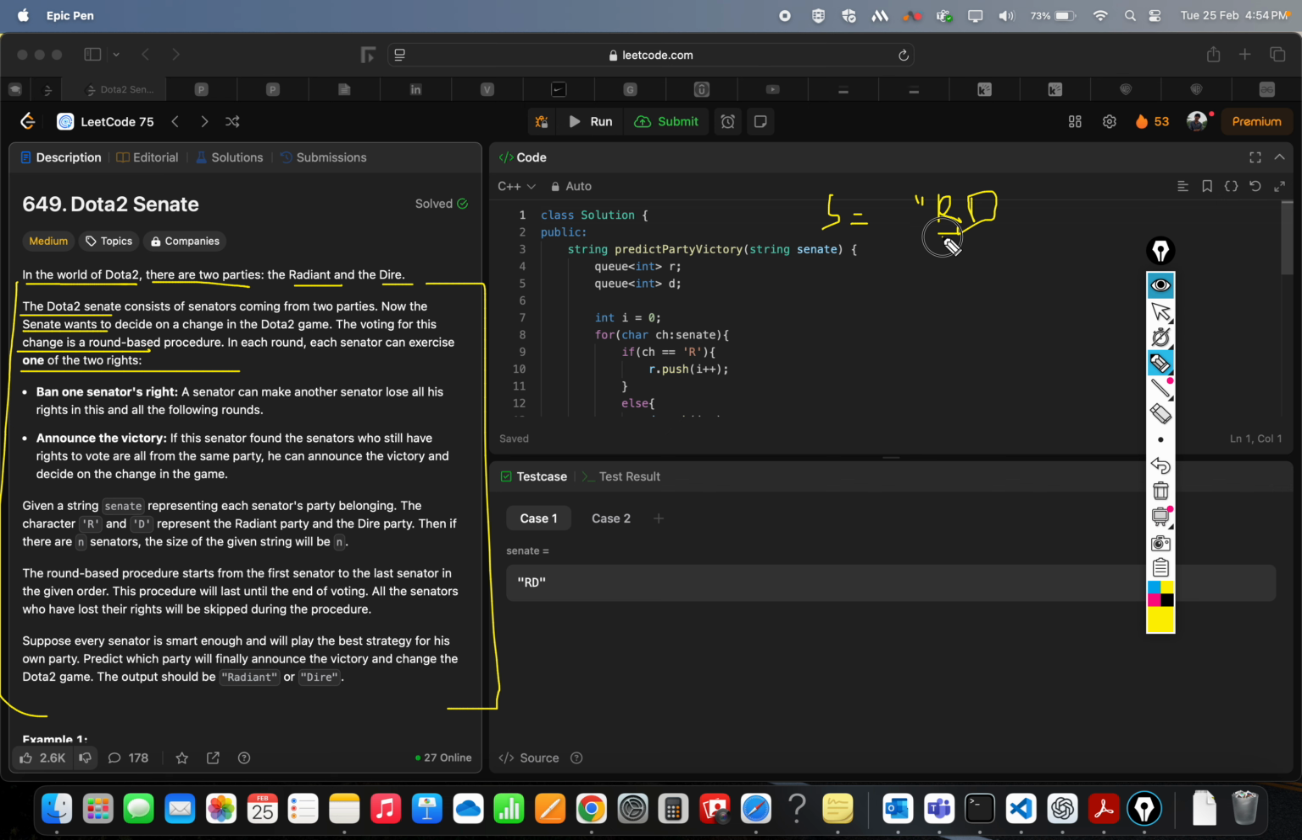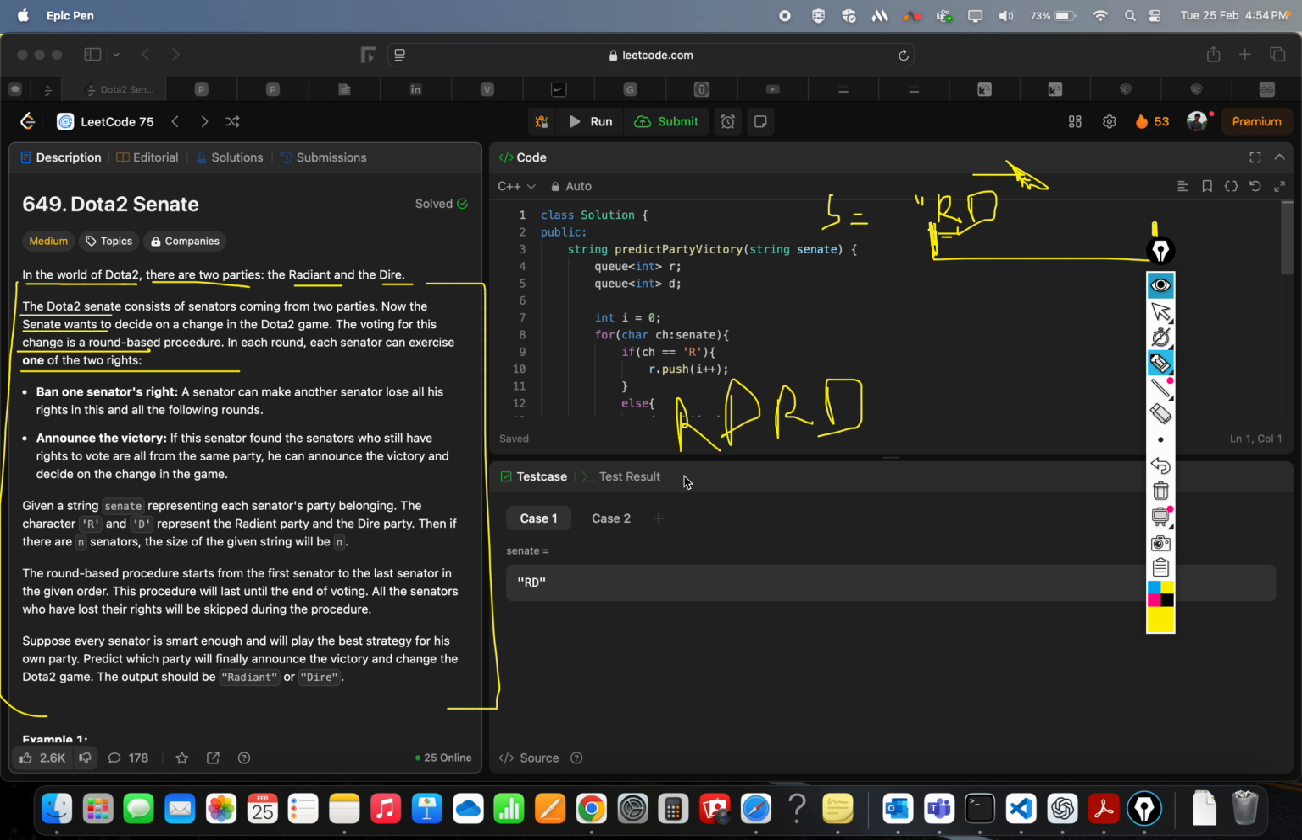A senator can do one of two things. First, it can freeze the power of any senator to its right, and the frozen senator cannot vote. Or second, it can declare victory if all the senators present in the court who still have the power to vote are from the same party. So let's say we have a string RD.